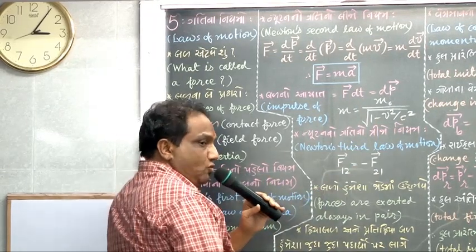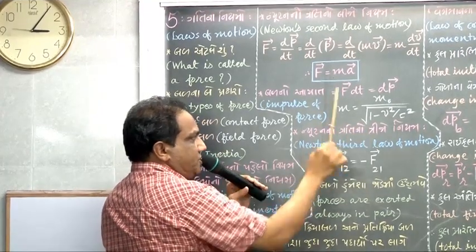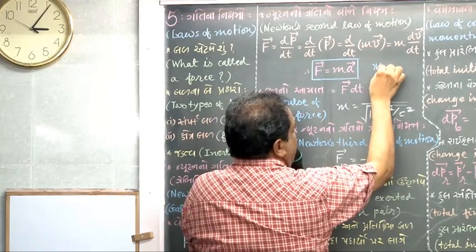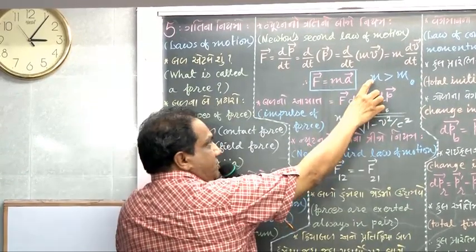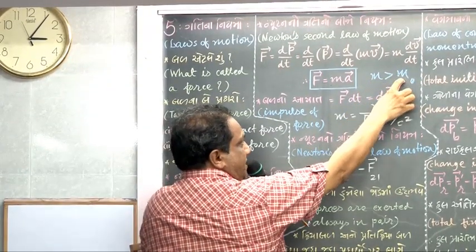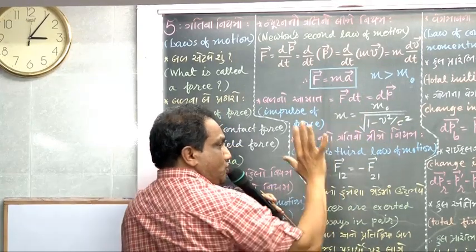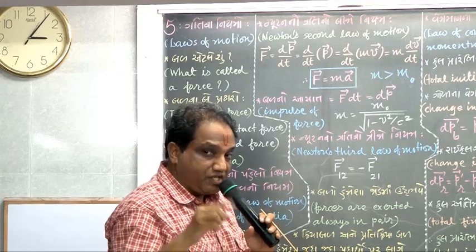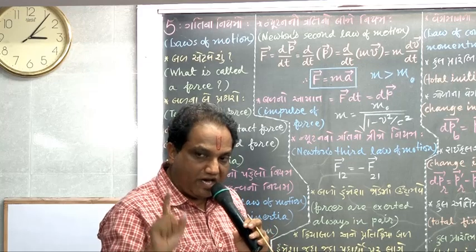You must be knowing the value, 3 into 10 raised to 8 meter per second. From this relationship we can see that m is greater than m0. So the mass of a body in a state of motion is greater than the mass of the same body in a state of rest. But remember, this relation is important for relativistic speeds, meaning very high speeds.